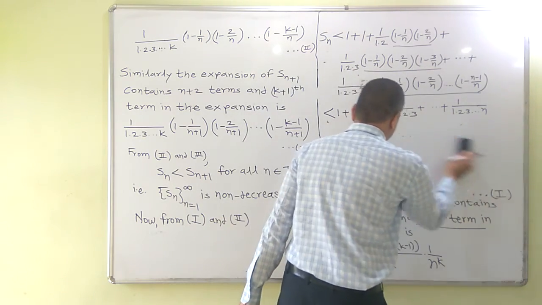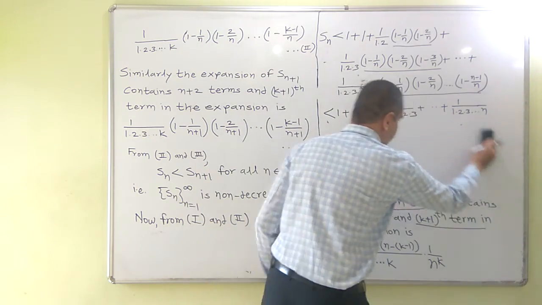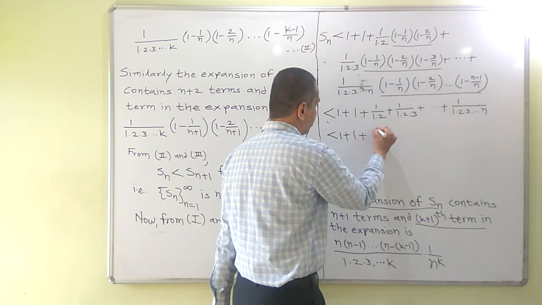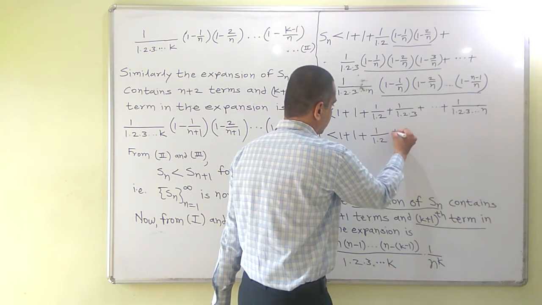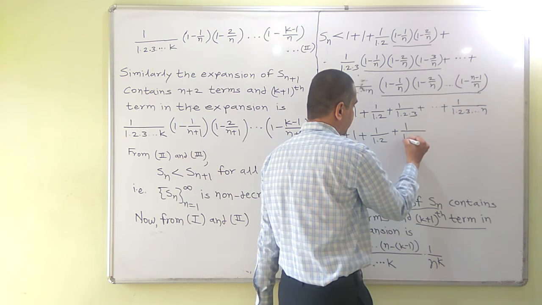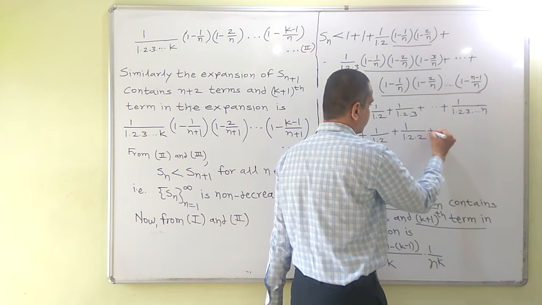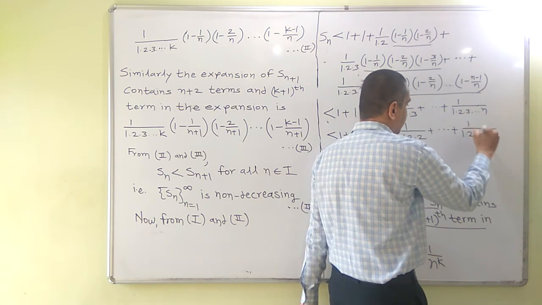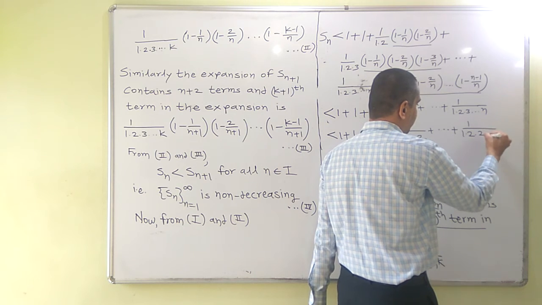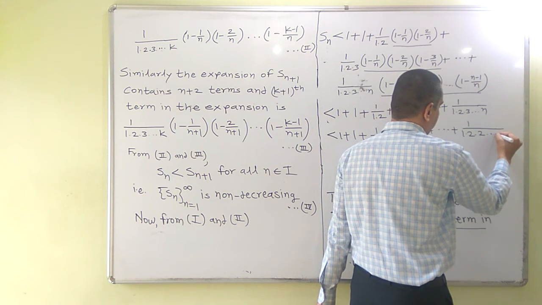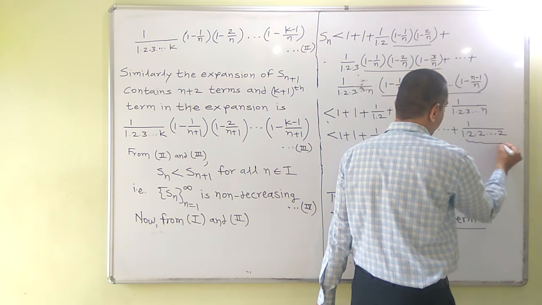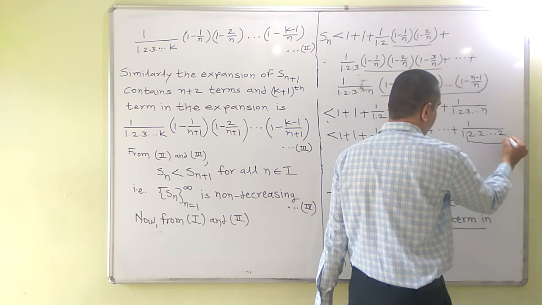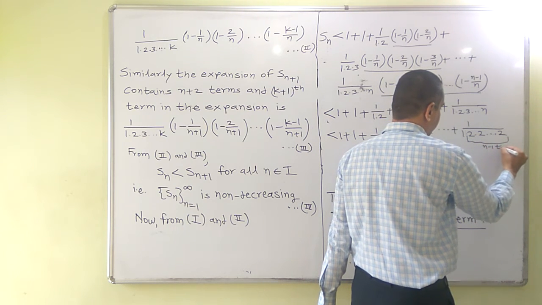So we are having a sequence of inequalities. It is not difficult to understand. With basic knowledge of inequalities, we could easily obtain this. Observe that 1 into 2 into 3 is less than 1 into 2 into 2 and so on. So 1 upon 3 is less than 1 upon 2, like this. So again 2. How many terms will be there? 2 will be repeated n minus 1 times. So this is n minus 1 times.